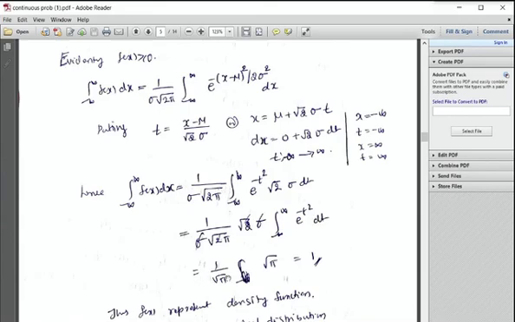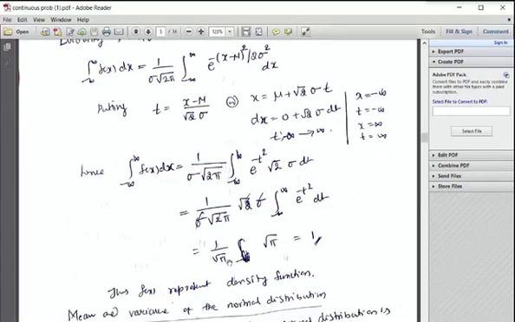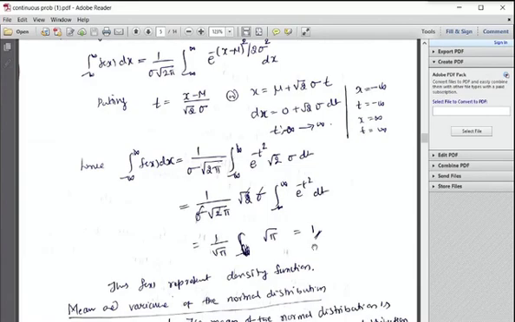So 1 over root pi, root 2 cancels, sigma sigma cancel, minus infinity to infinity e power minus t square dt. What is the value of that integral? That is root pi, followed by the gamma function. You have studied special functions, right? If it is 0 to infinity, that is root pi by 2, right? Since it is an even function, if we replace t by minus t, we get the same function. So 1 over root pi into the value of this integral, root pi, root pi cancels, we get 1.